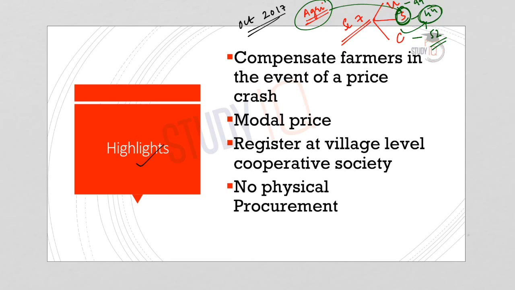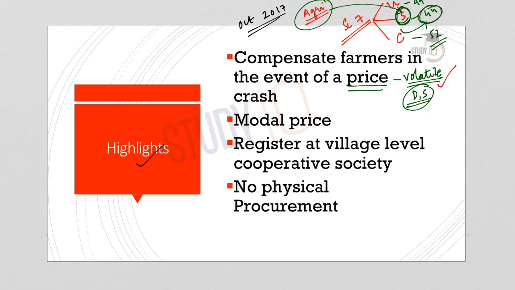We have earlier also discussed in many lectures that the prices of agricultural commodities are highly volatile. This will highly depend on the demand and supply factors. So, there is always a possibility of price crash in case of agricultural commodities. And in case of price crash, what happens? The farmers will be awarded lesser remuneration for their produce. So, in case of a price crash, the farmers will suffer. They will not have enough revenues to invest in the next cropping season.